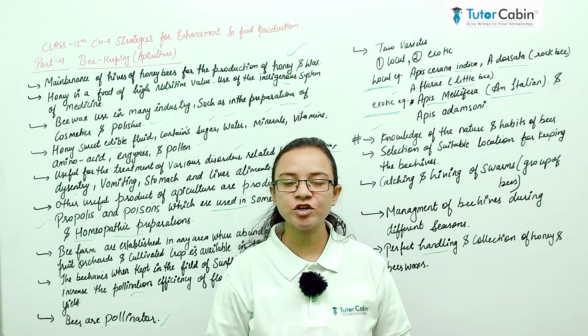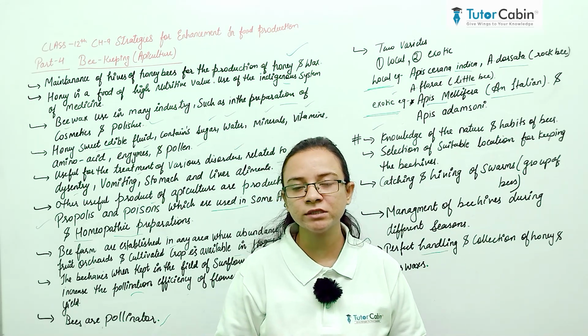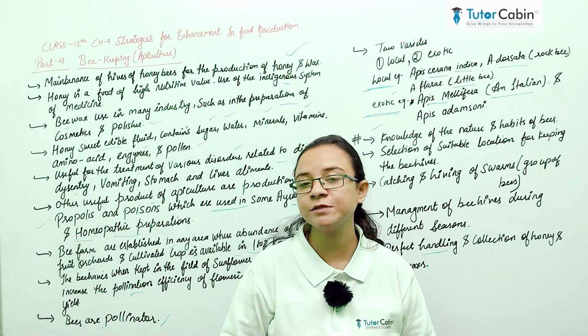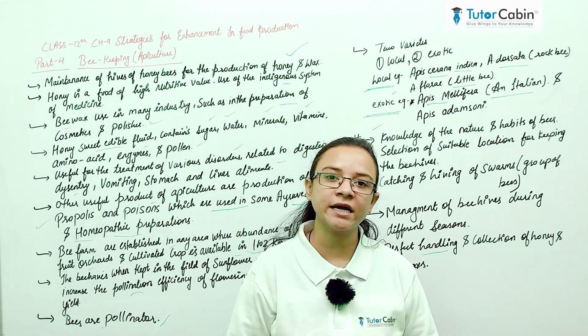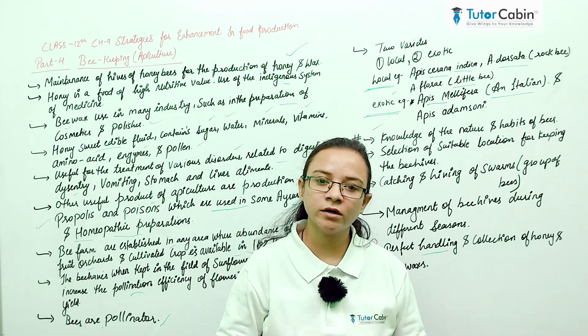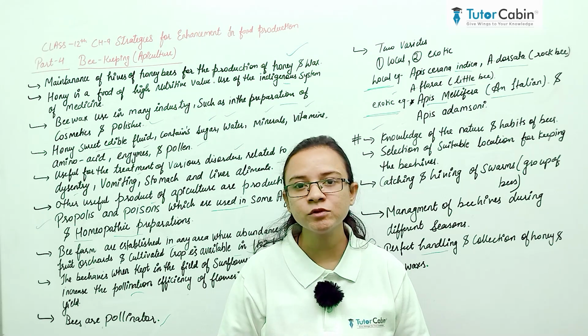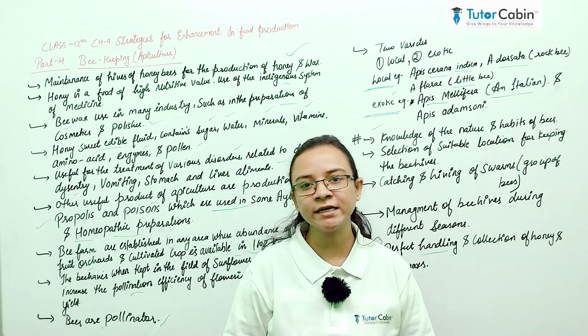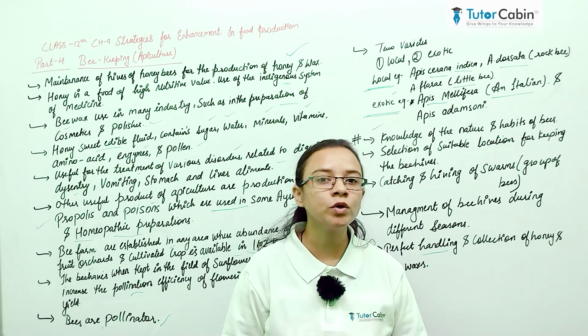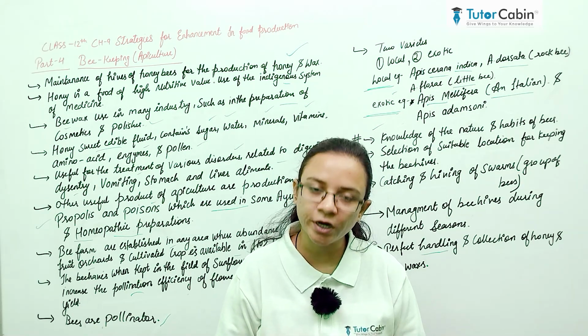So friends, in this lecture we have concluded about apiculture. The apiculture technique is most important, and it is a source of economic income, and not only income but it also enhances good quality nutritive products.